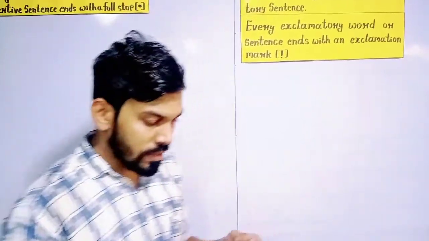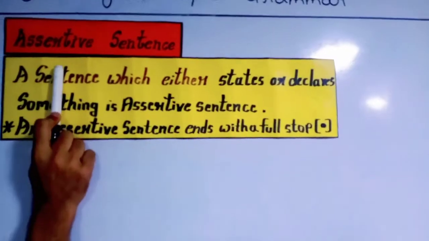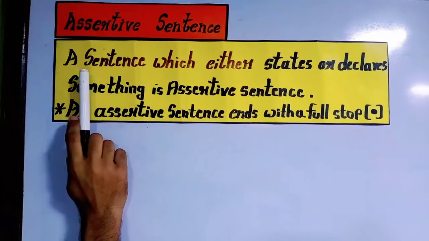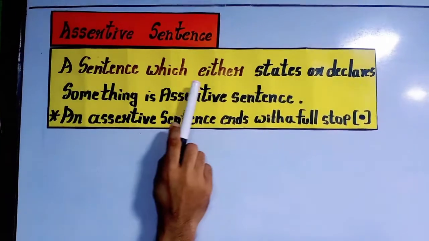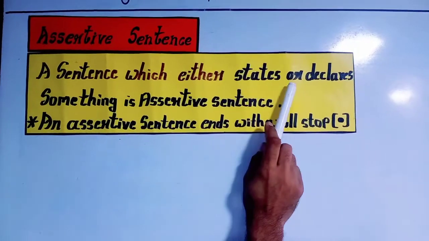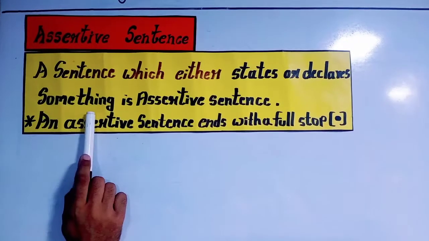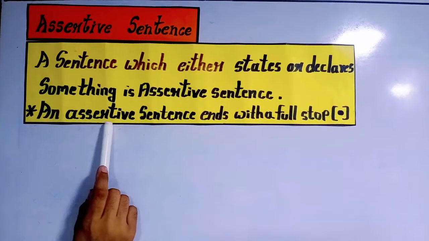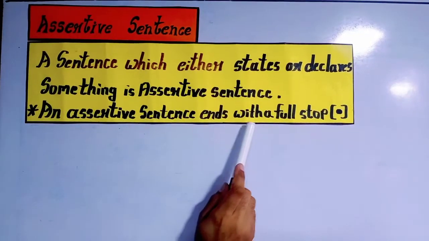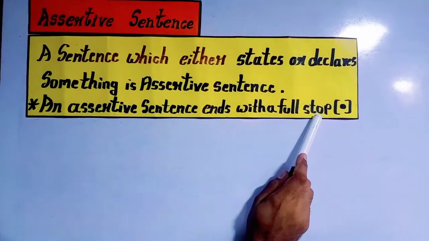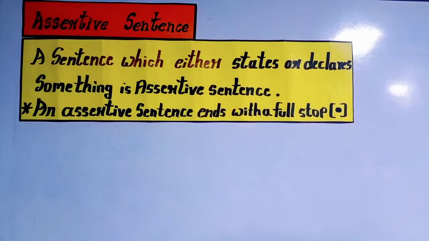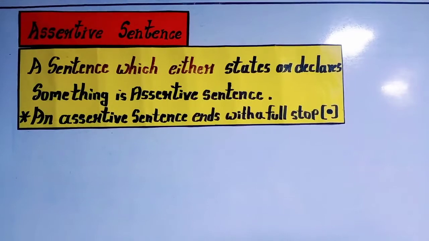So let's see. Here we have assertive sentence. Once again we are going to revise what is assertive sentence. A sentence which either states or declares something is an assertive sentence. An assertive sentence ends with a full stop. Whenever a sentence states or declares, that is called assertive sentence.